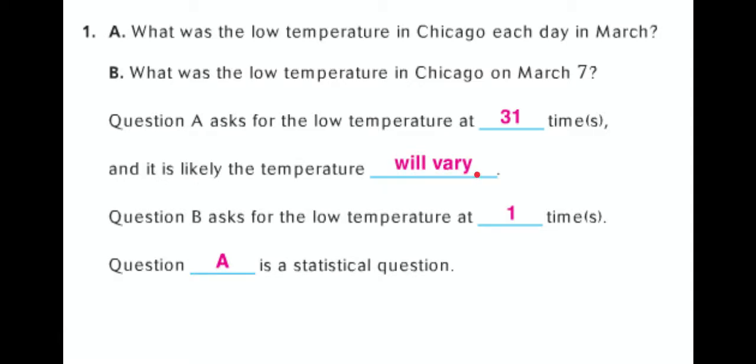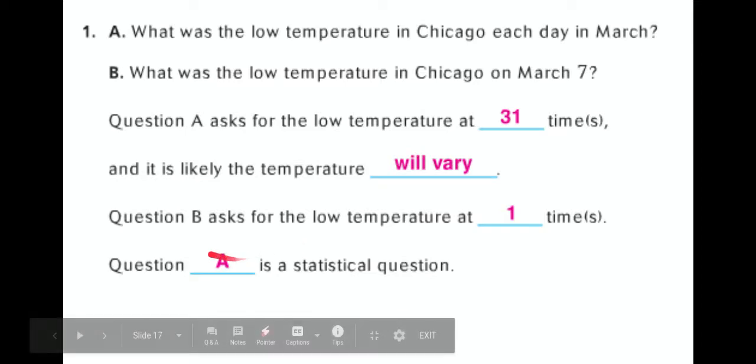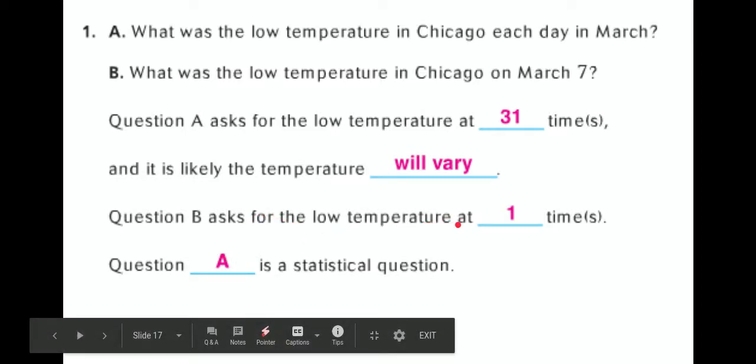It is likely that those temperatures will vary. They're probably going to be different from day to day, maybe just a little different, but they're going to be different. Question B asks for a low temperature at one time. It's only asking for March 7th.